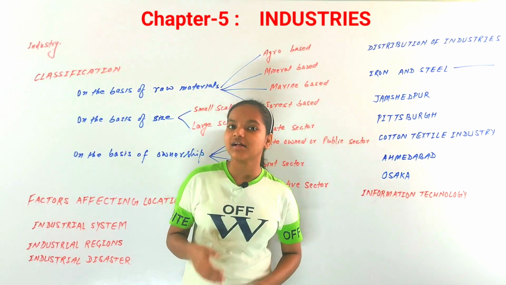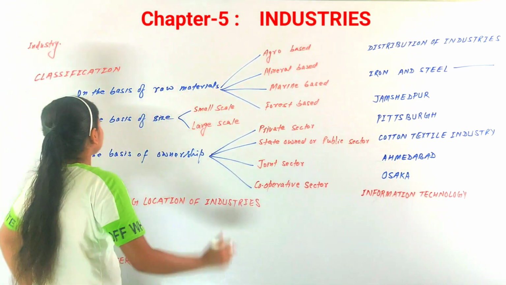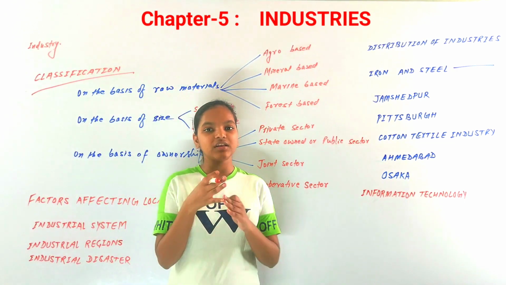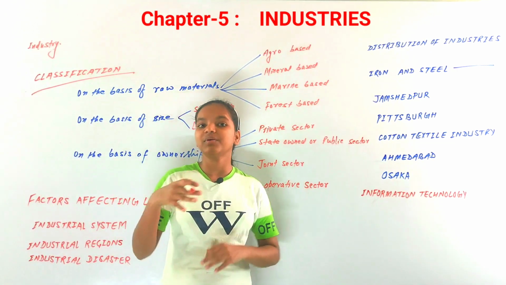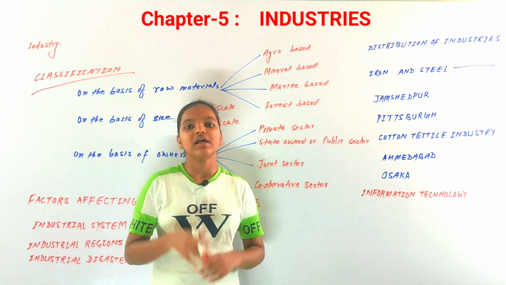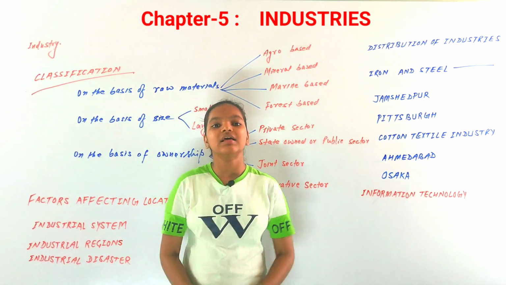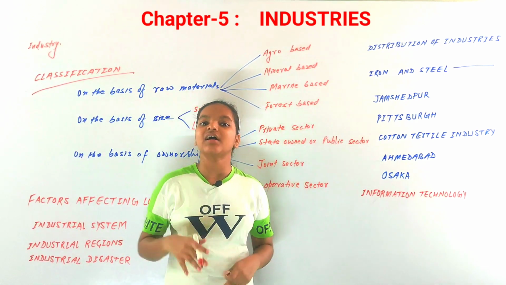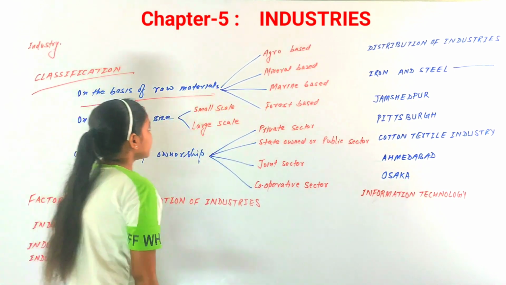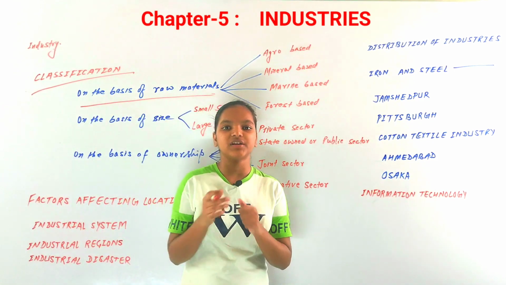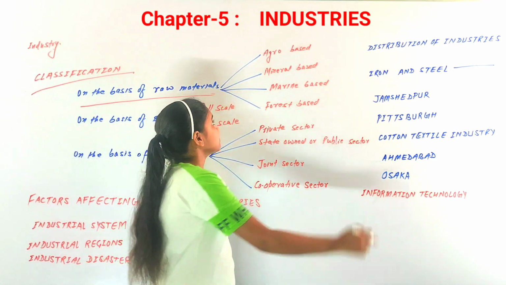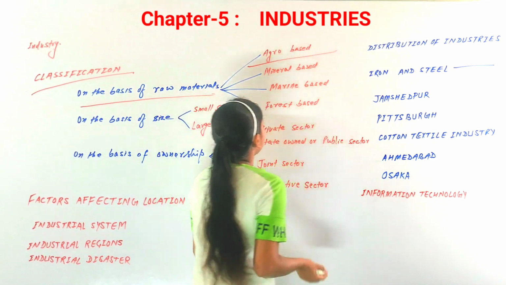Now we have discussed industries. Now let us look at the classification of industries. Classification of industries can be on the basis of many things, like size, ownership, or raw materials. Industries are classified on the basis of raw materials, and on that basis they are classified into four types. First is agro-based industries.